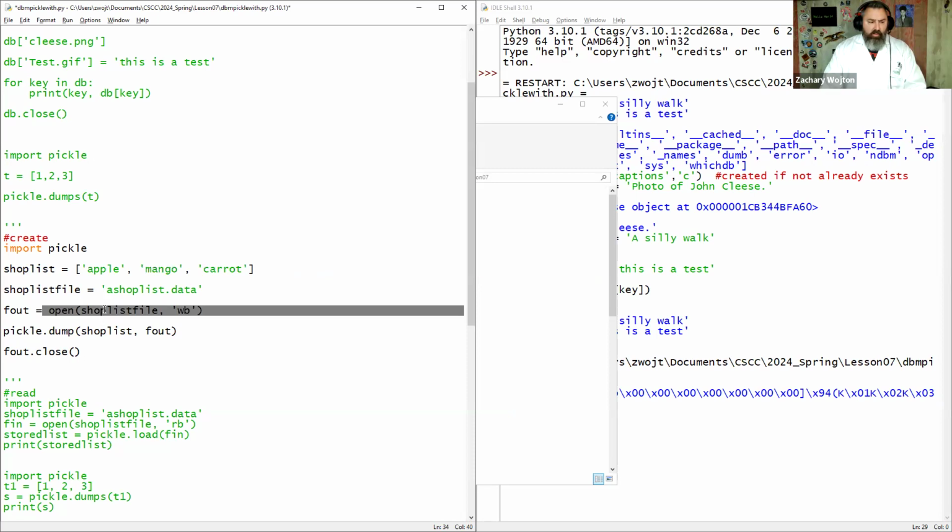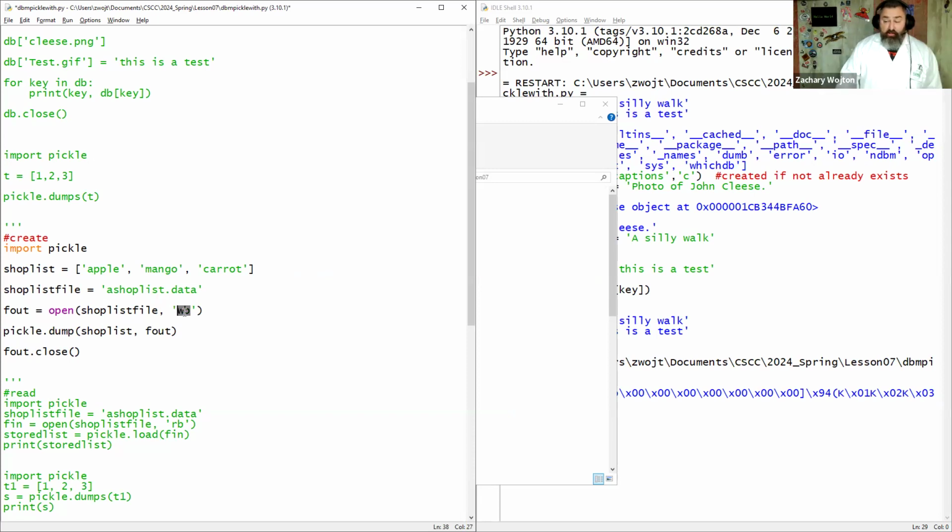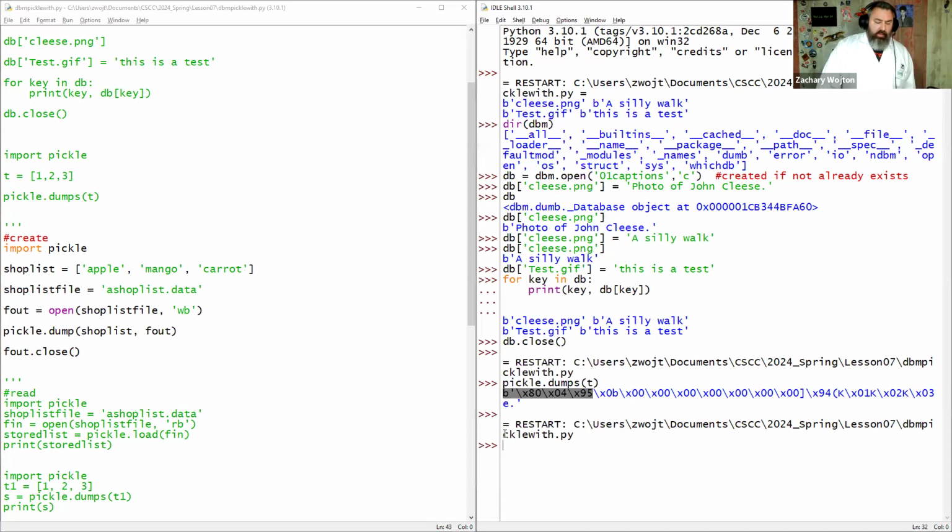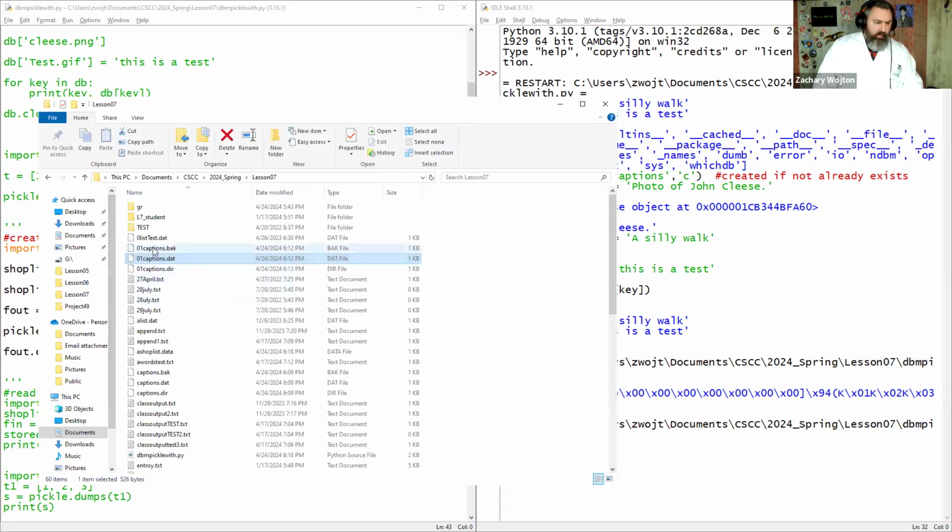We're going to open up the file that we created, which is .data. We're going to open it in write byte mode because that's important. Pickles use bytes, right, to read and write. And we're going to go ahead and dump the list in our file and then close it. That's all we're going to do. Just did it. Everything's good. Let's make sure that our shoplist.data is created. shoplist.data is created, 1 kilobyte.